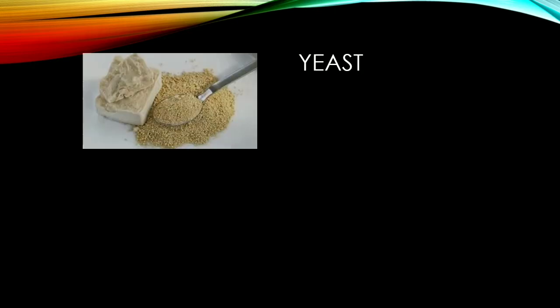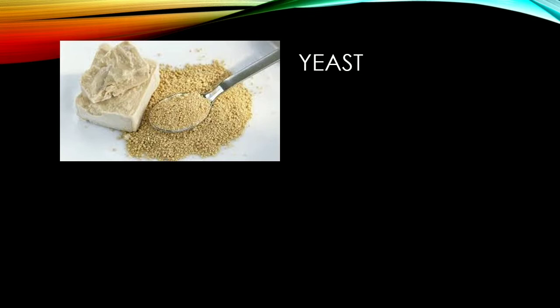Then yeast. Yeast is a fungus which is present in dry form. Mostly you have seen that for making idli, dosa or jalebi, we add some amount of yeast for fermentation. So yeast is a kind of saprophyte. Saprophyte is what? The fungi which is present in soil and air.